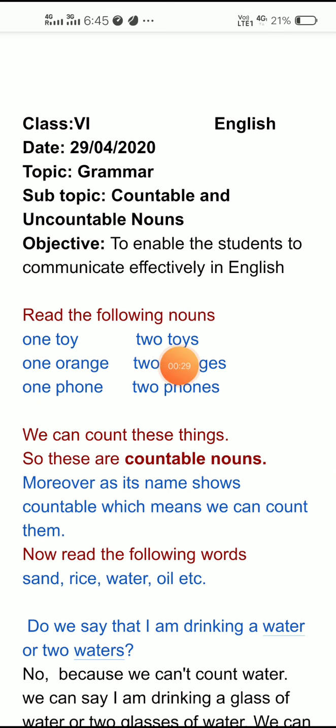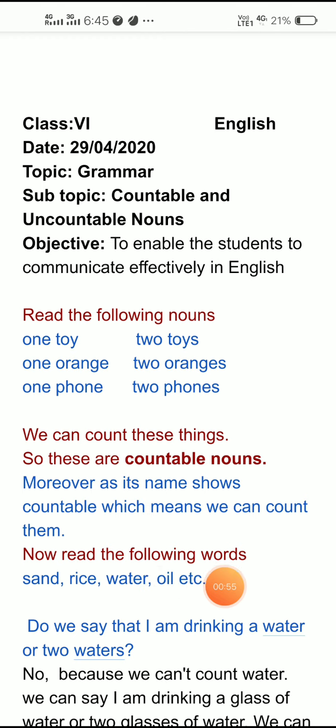One toy, two toys. One orange, two oranges. One phone, two phones. We can count all these things, so these are countable nouns. Moreover, as its name shows, countable means we can count them. It means toy, orange, phone. These are the nouns which we can count.